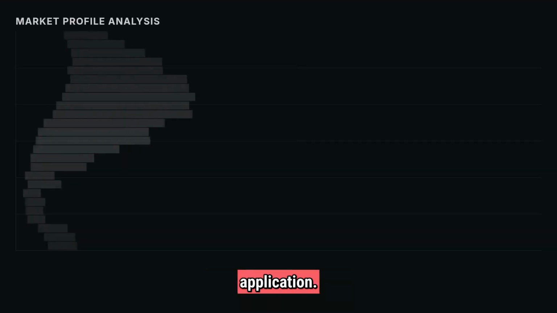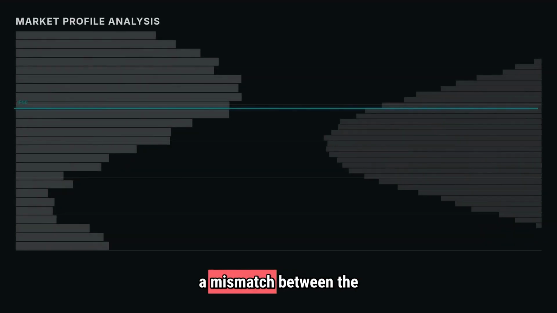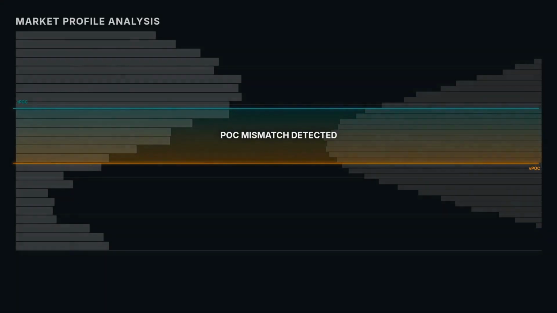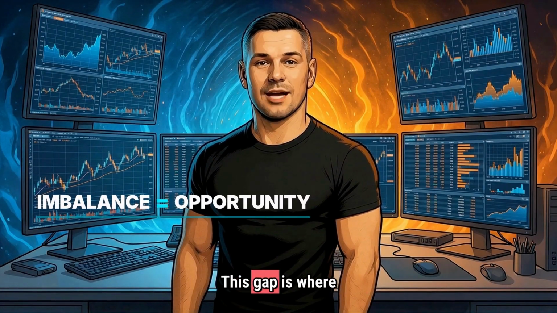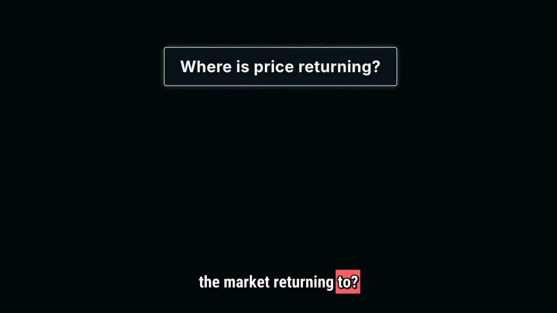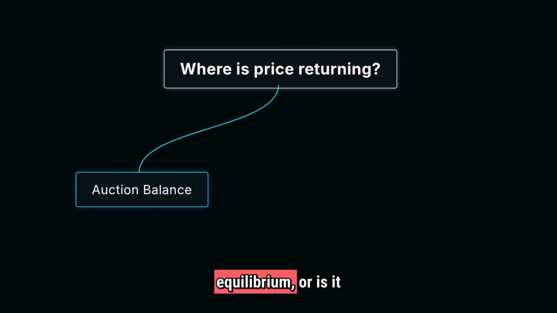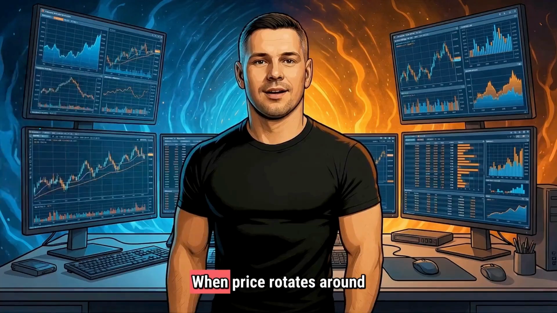Now, for the practical application, start by looking for a mismatch between the tPOC and the vPOC. If these two are far apart, the market is structurally imbalanced. This gap is where you find your opportunity. Ask yourself, where is the market returning to? Is it seeking auction equilibrium or is it chasing volume liquidity?